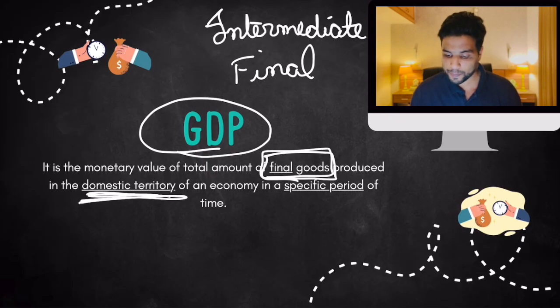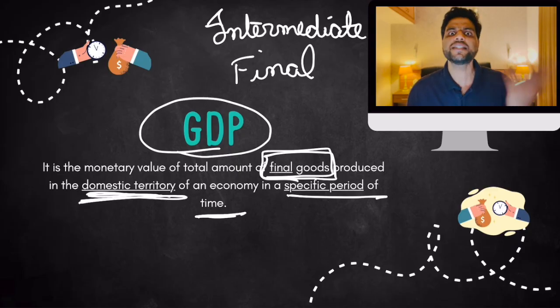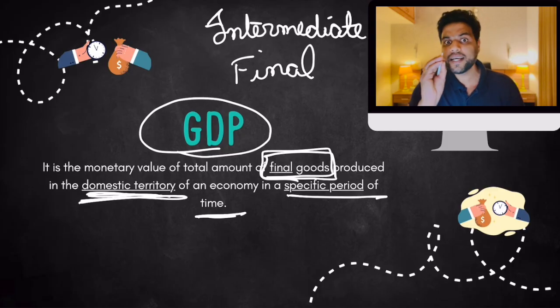Okay, and then specific period of time. The specific period of time is very important because we are calculating how many goods and services are produced, but we need to specify the time. How much is being produced in 1 year, in 2 years, in 3 months, in 6 months, right? We need to specify the time period.